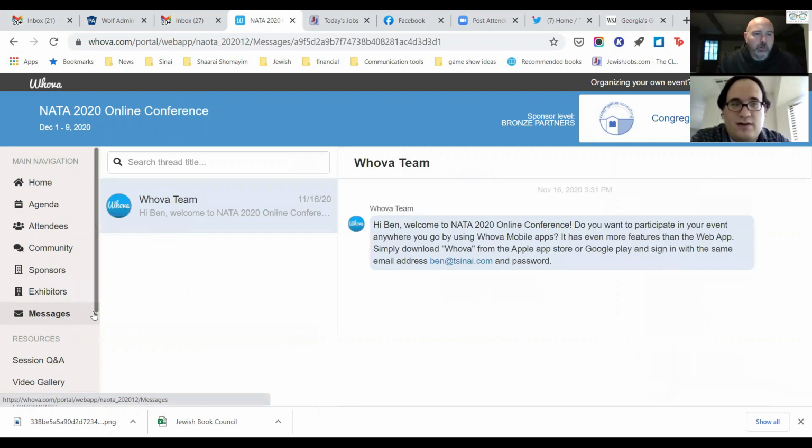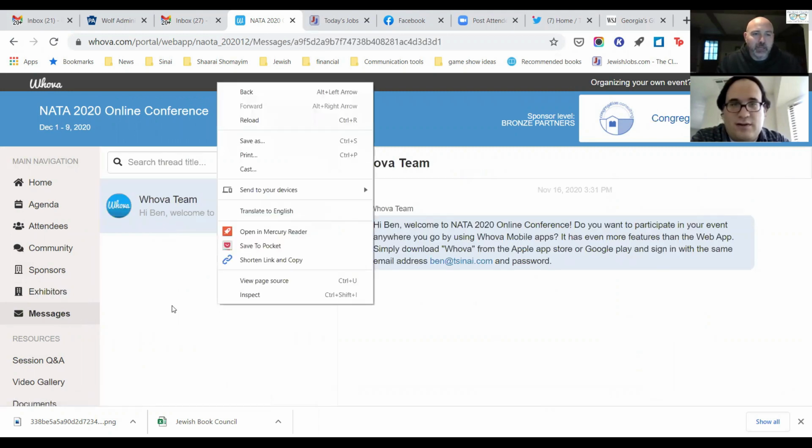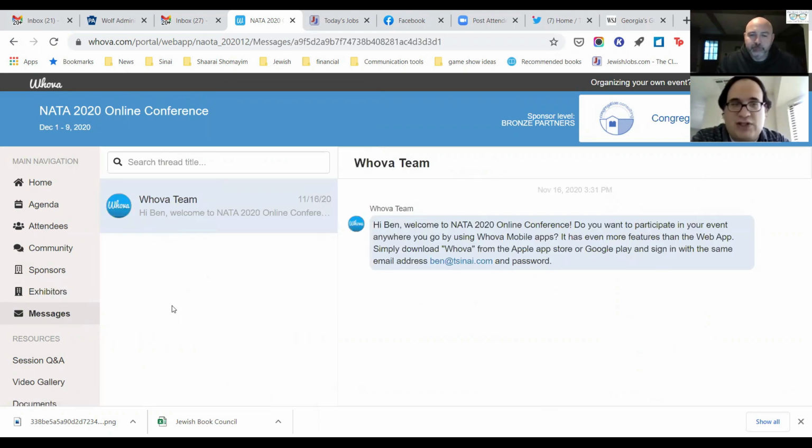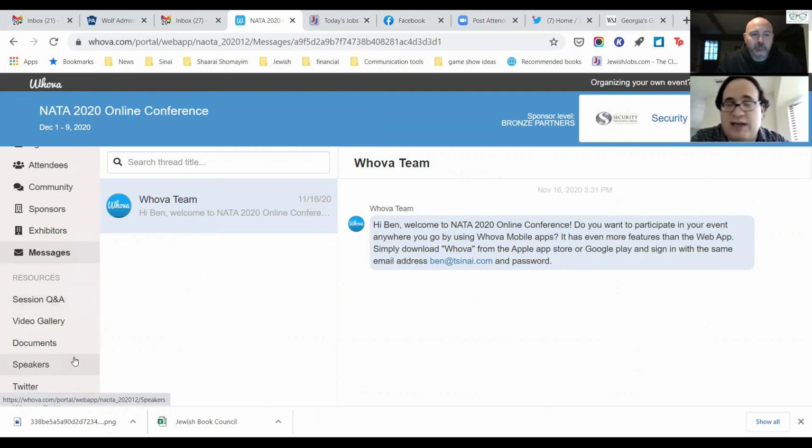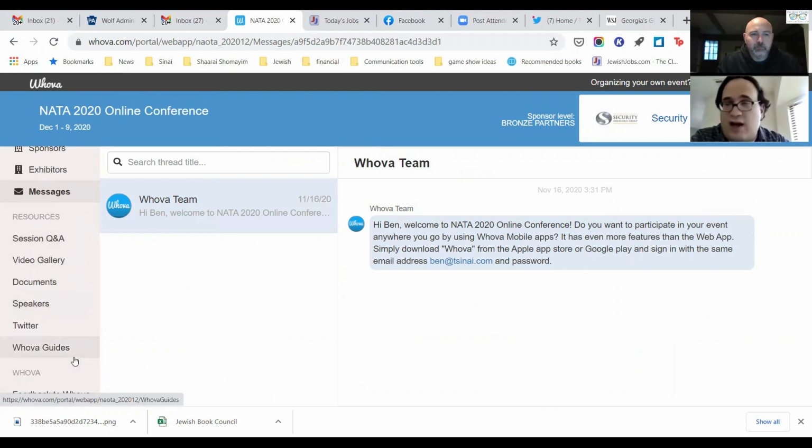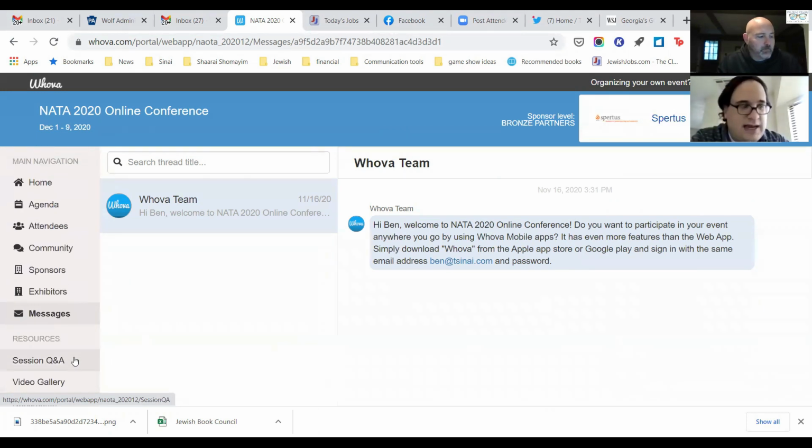And then one more piece down here is the messages. Yep, so messages, obviously you can message people within the web platform just like you can on the mobile app. If there's anything that we need to announce or get across, there's obviously many opportunities to do that. So really excited about all the accessibility and platforms and ways to connect. Again, the best way to do it on your computer is through the web app, and on mobile phones or other devices, download the Whova app.